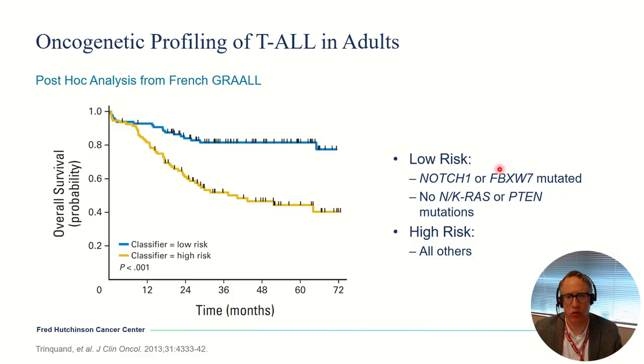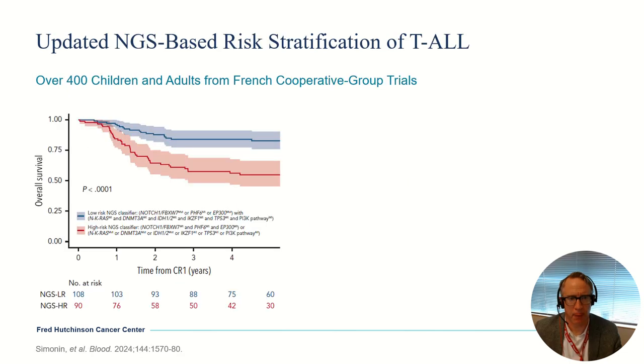They dubbed their low-risk classifier as patients who had either mutations in NOTCH1 or FBXW7 and did not have mutations in NRAS, KRAS, or PTEN. So if you met those criteria, you were considered low risk. But if you had any other combination of features, you were considered high risk, and that's the yellow curve here. So pretty clear prognostic signal here with better outcomes for the patients who are low risk.